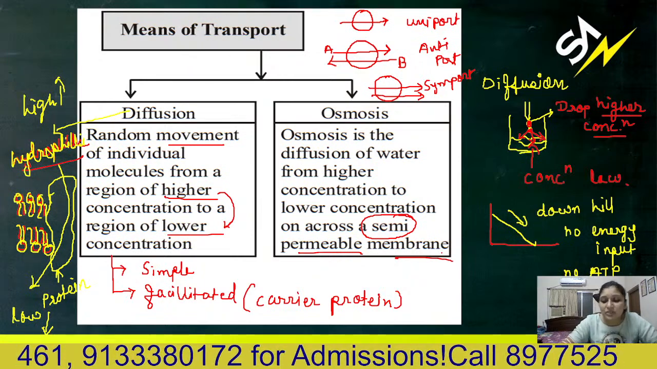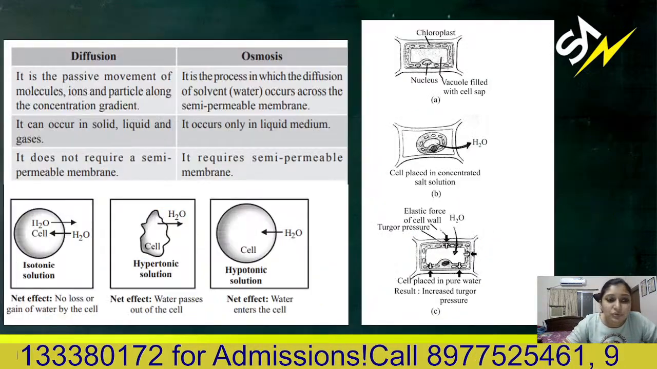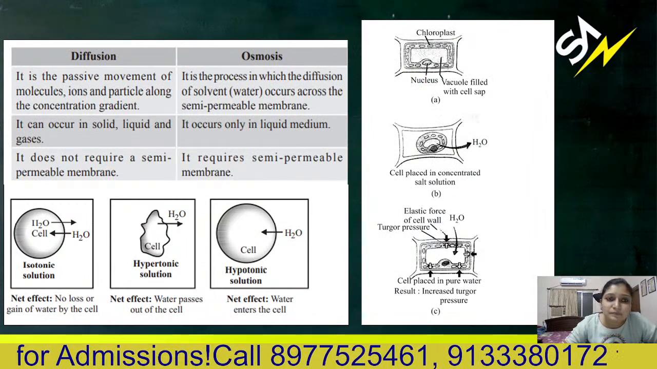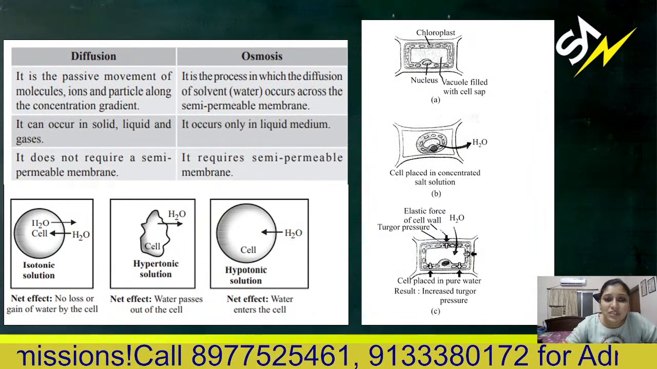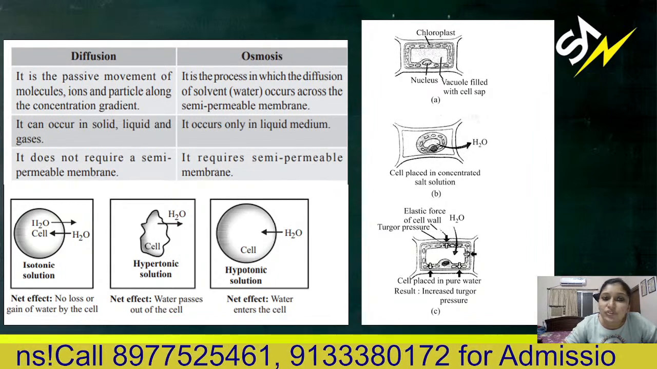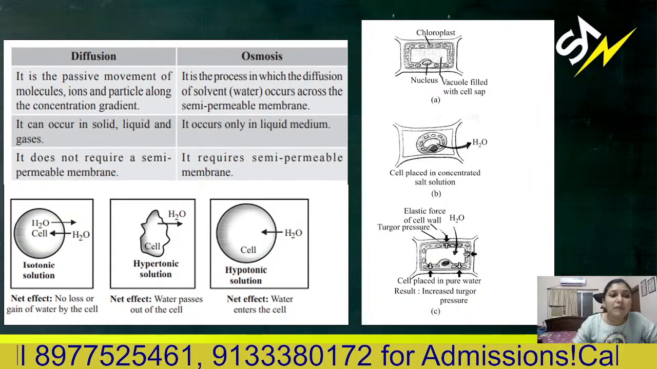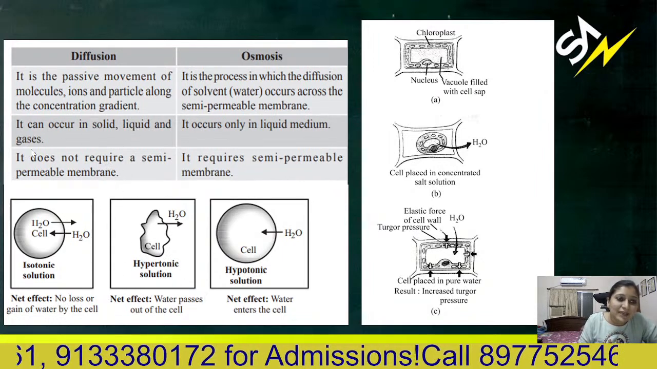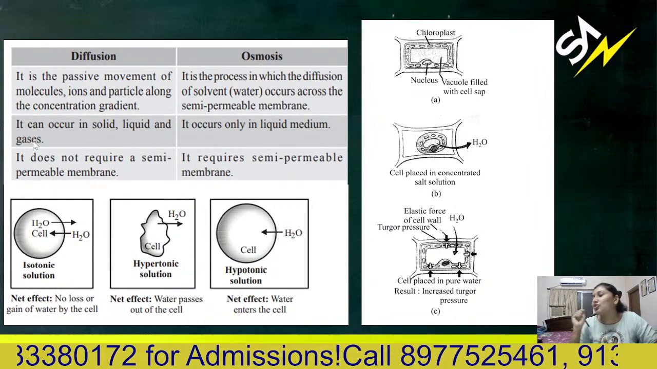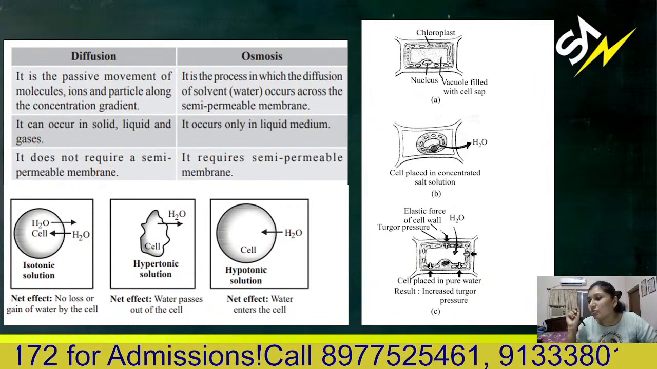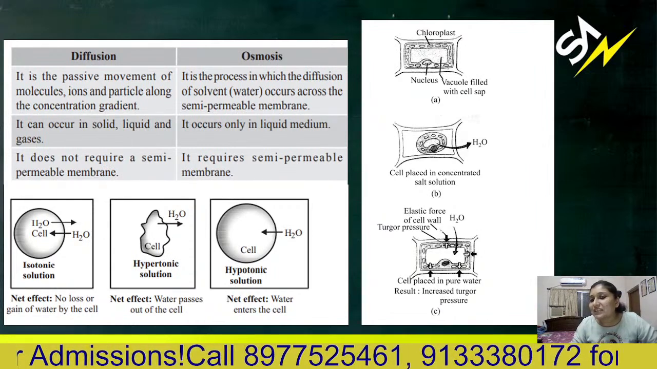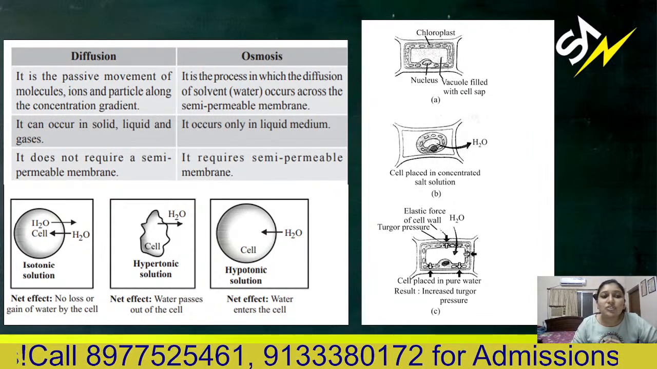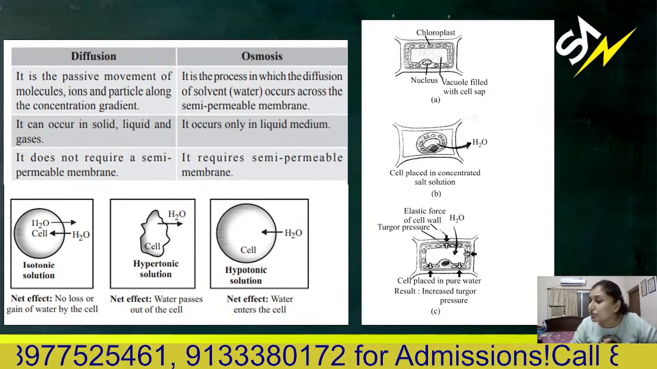That is called osmosis. So, diffusion versus osmosis. Diffusion is a passive movement, and osmosis is a process in which diffusion of solvent occurs. Remember, a membrane is involved. Diffusion can occur in solid, liquid, and gases also. Simply, when an incense stick, that is agarbatti, is lit in a room, its fragrance will spread out throughout the room. That is a gaseous type of diffusion.